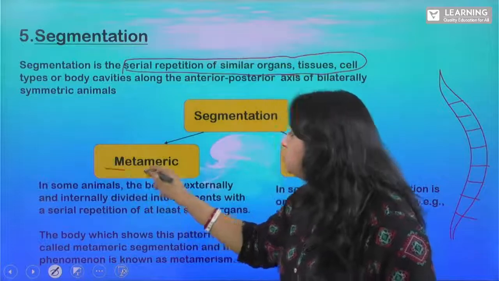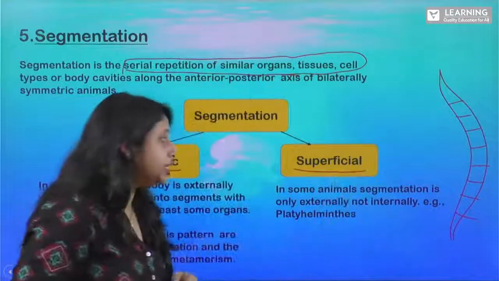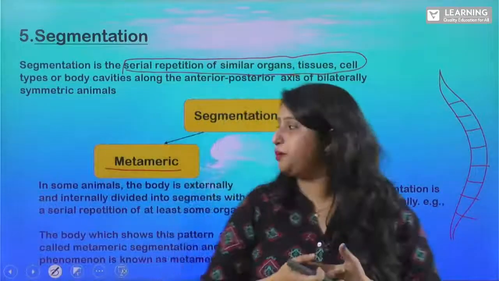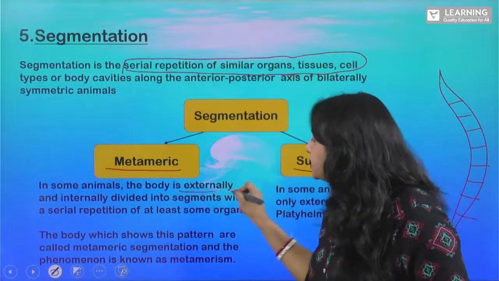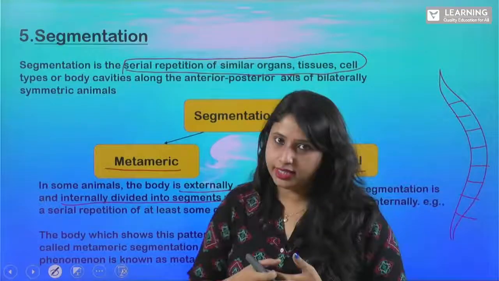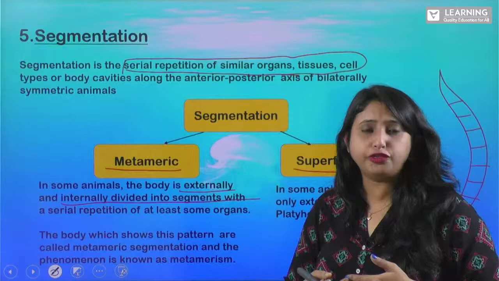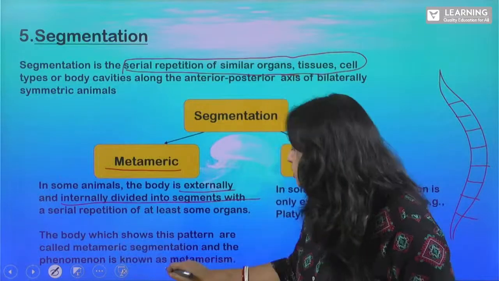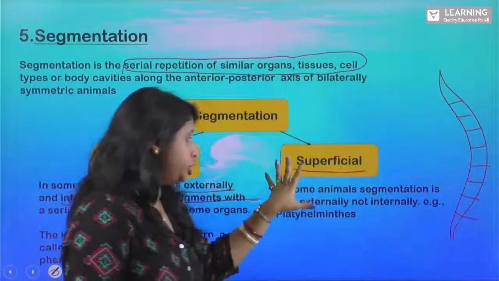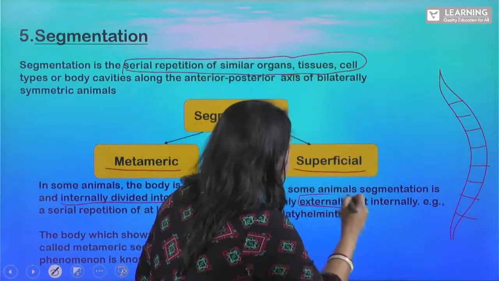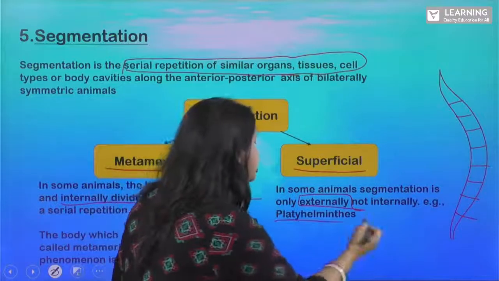So there are two types of segmentation. What are the two types? One is your metameric segmentation. Another is your superficial segmentation. Now, in metameric segmentation, the body is externally and internally divided. And the body which shows this pattern of organization or metameric segmentation is called metamerism. Clear? Next is your superficial. Here you will see only external. The body is segmented only externally, not internally. So we see this in case of platyhelminths.